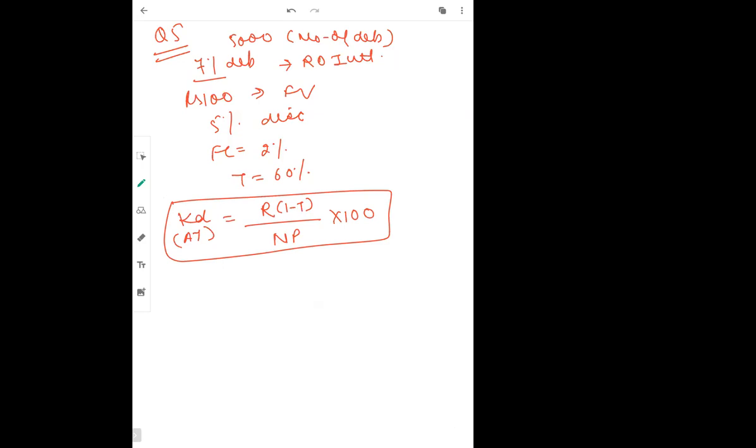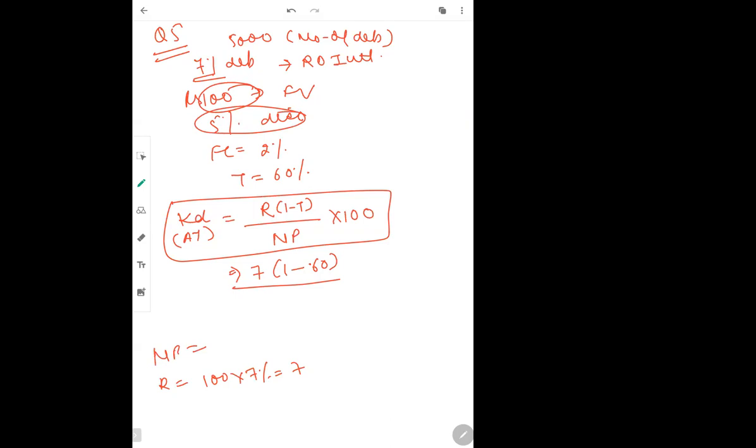Okay, so R is 7%. Face value पे निकालेंगे. 100 का 7% is 7 rupees. So it is 7. 1 minus tax is 0.60. Net proceeds we will calculate in the same manner because it is issued at a discount. So same formula, face value minus discount minus flotation cost.